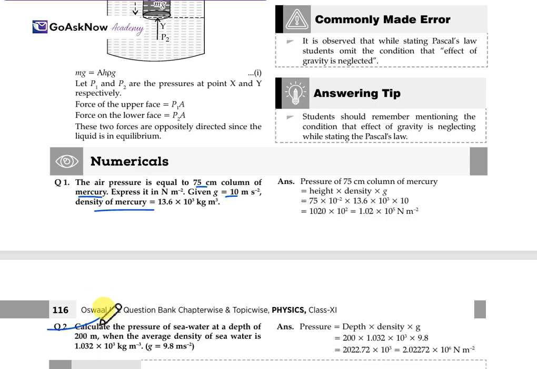Now, second: calculate the pressure of sea water at a depth of 200 meter. Again we have to calculate the pressure only. The depth is given, which is 200 meter, when the average density of sea water is 1.032 into 10 raised to the power 3 kg per meter cube, and the value of g is 9.8 meter per second square. Then pressure is equal to depth into density into g. Substituting, 200 into 1.032 into 10 raised to the power 3 into 9.8, we get the pressure P equal to 2.02272 into 10 raised to the power 6 Newton per meter square.